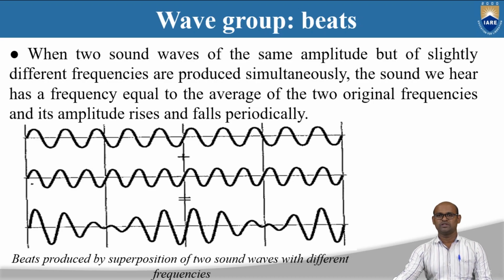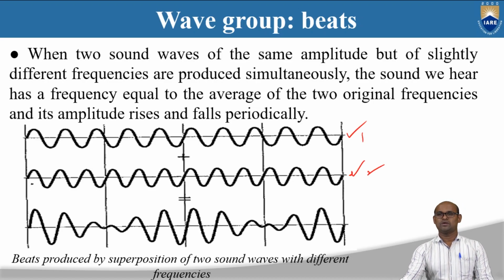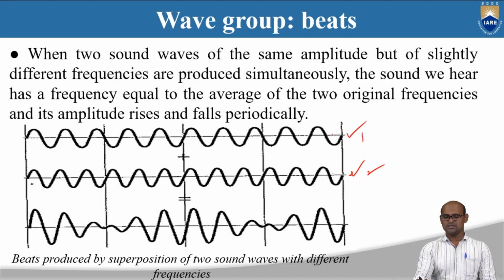Okay, to understand these matter waves, we can consider a simple example that is familiar. We are all familiar with beats, so we are considering beats as an example to understand this wave group. When two sound waves of the same amplitude, this is wave number 1 and this is wave number 2, have slightly different frequencies, the wavelength is slightly different.